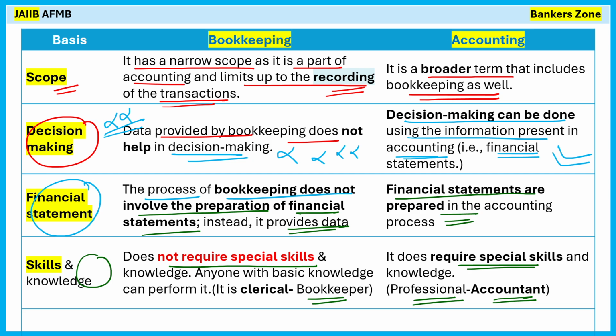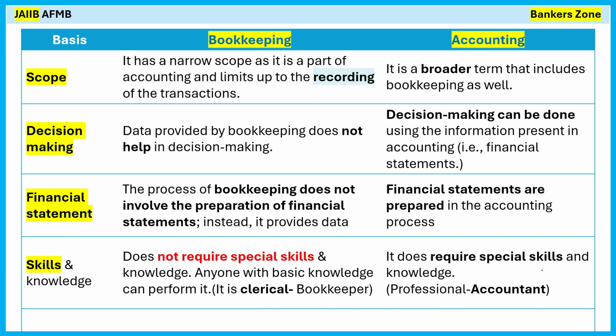So very simply, bookkeeping is clerical work done by the bookkeeper, however accounting requires professional knowledge and is done by the accountant. These are the very important basic differences you should understand. One basic thing to remember: bookkeeping is a part of accounting. So accounting is a bigger concept than bookkeeping.